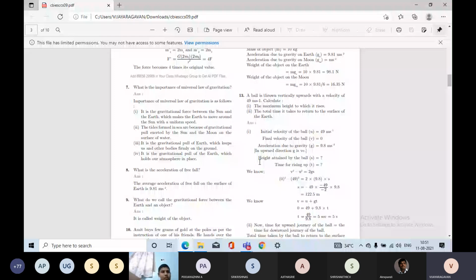So we cannot survive here. Because of this gravitational pull only, we are on the surface of the earth. We are not inside the earth. We are only on the surface of the earth.